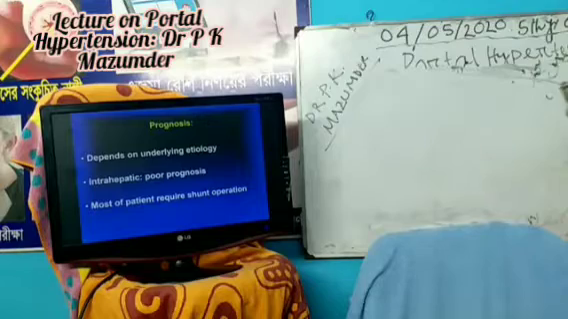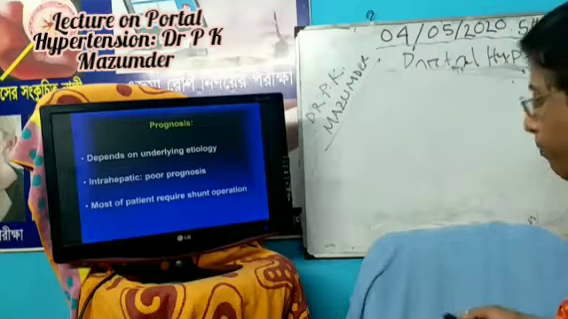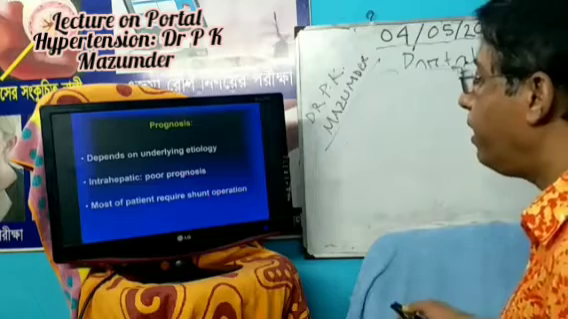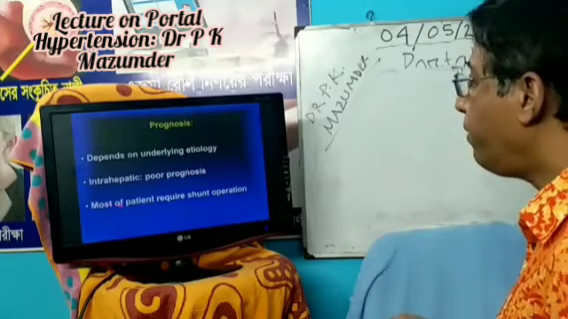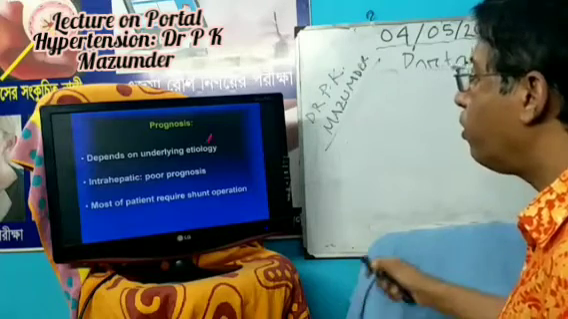Now prognosis. Prognosis depends on the etiology. If it is an intrahepatic cause, if the patient already develops cirrhosis, the prognosis is very bad, and most of the patients require shunt operation. So overall the prognosis is not so good.